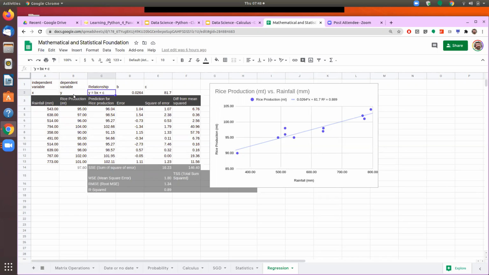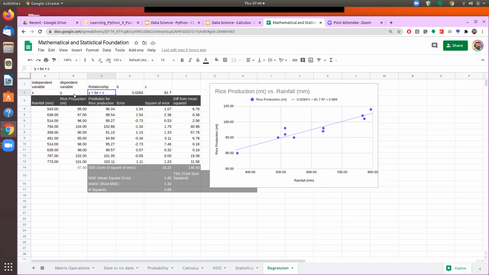So the relationship can be put in the form y is equal to bx plus c. What it means is that the prediction variable or the dependent variable y is equal to some multiple of the independent variable plus some constant.